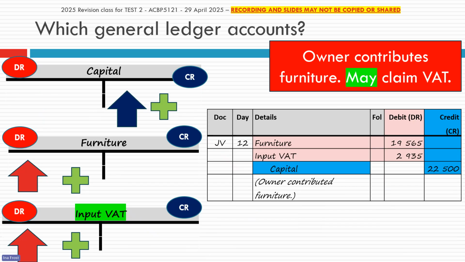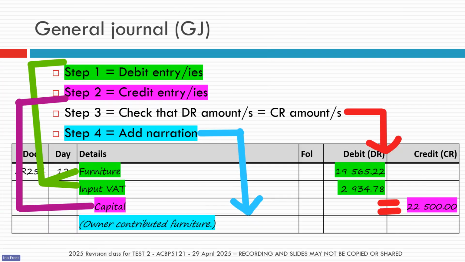So remember again, if you start by drawing the quick T accounts on your piece of paper, that gives you a visual representation of the transaction. Then you can see clearly what needs to be debited and what needs to be credited. Then all you need to do is write that down in the general journal, starting with the accounts that you're going to debit, and then which account you're going to credit. And of course, don't forget your little narration.